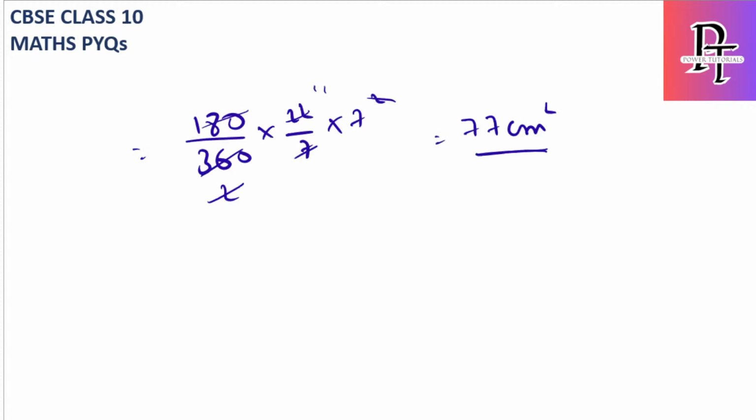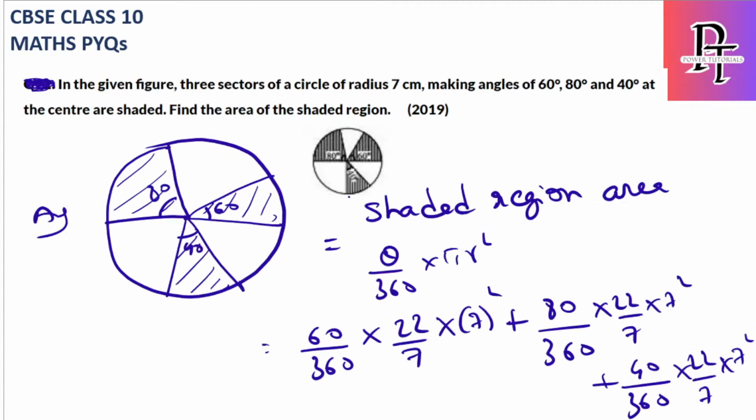It's an easy question. We just need to add the areas of these 3 sectors. I think it will be for 2 marks if it is a direct question, maybe 3 marks, but it will not cross more than 3 marks. Okay, let's move to the next one because it's an easy one. Okay, this is interesting.